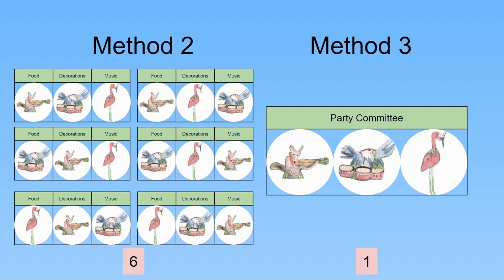Now you should be able to figure out the number of choices for method 3. Pause the video here and try to find out how many different party committees we can have.